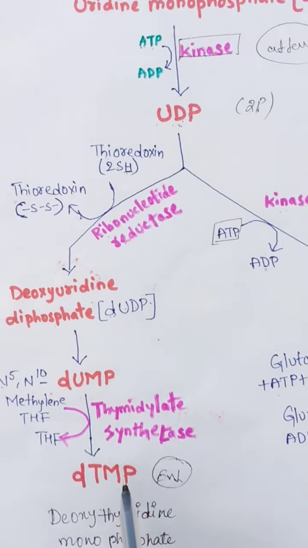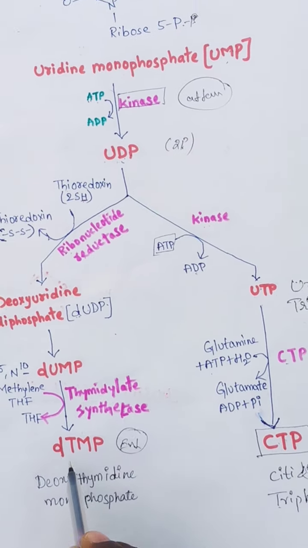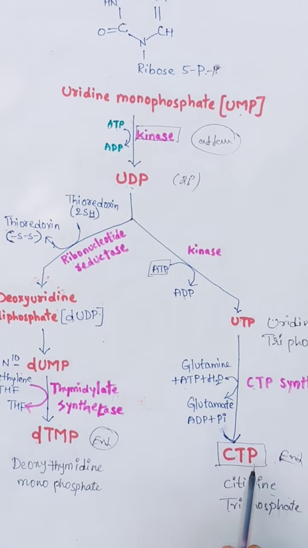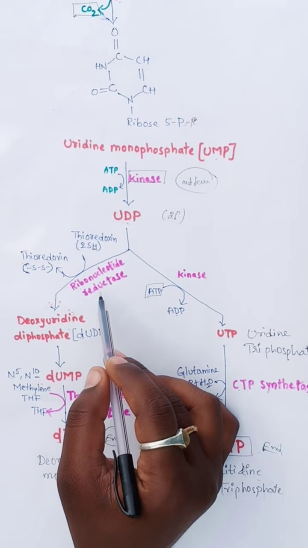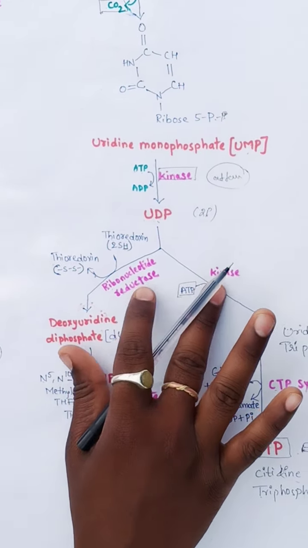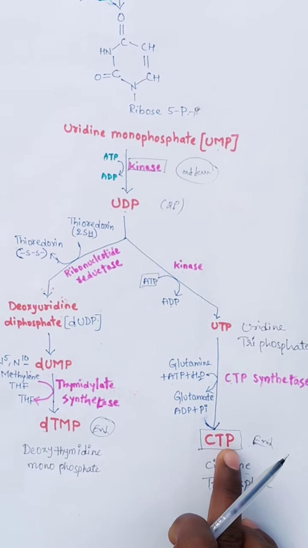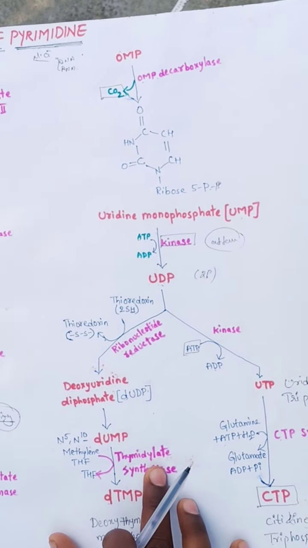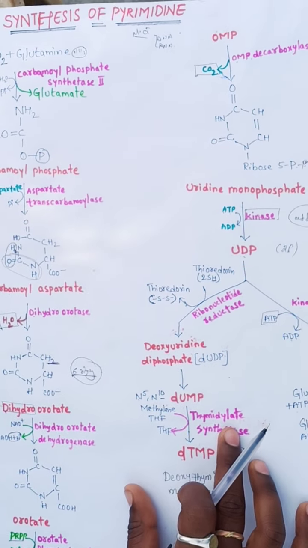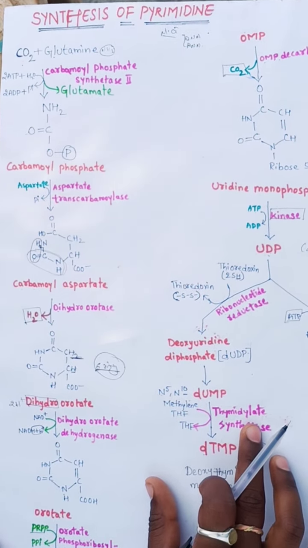So in the pyrimidine ring, there are two end products: one is dTMP and one is CTP. Depending upon the enzymes, one is the kinase enzyme and one is the reductase enzyme, it produces CTP and dTMP. So this is our synthesis of pyrimidine structure. If you have any doubts, tomorrow we will discuss.